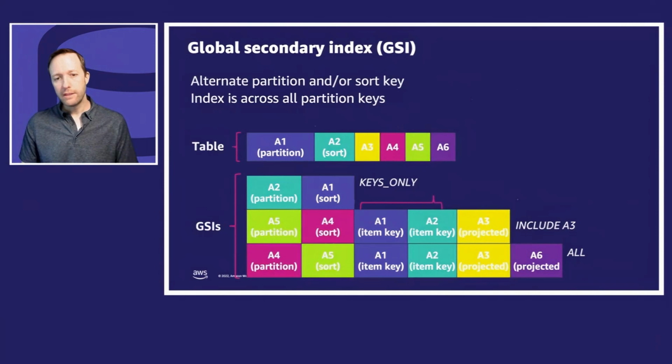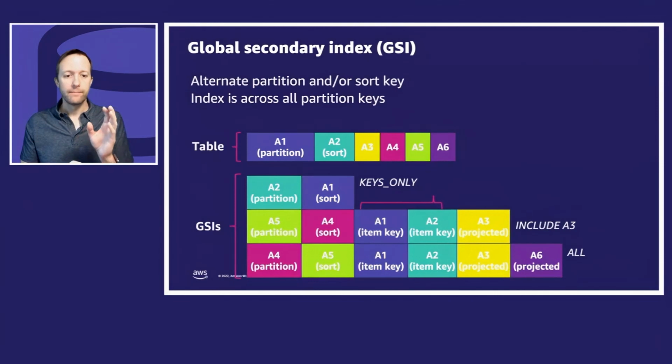So at this point, you're able to store data. You understand there's a partition key and a sort key, but that's probably feeling fairly limited. You're thinking, but what if I want to look up by something else? Do I always have to filter? And the answer is no. We have secondary indexes. A secondary index is another way to look at the data. And you configure this and you say, all right, my base table has this partition and sort key, but for a GSI, I want a different one.